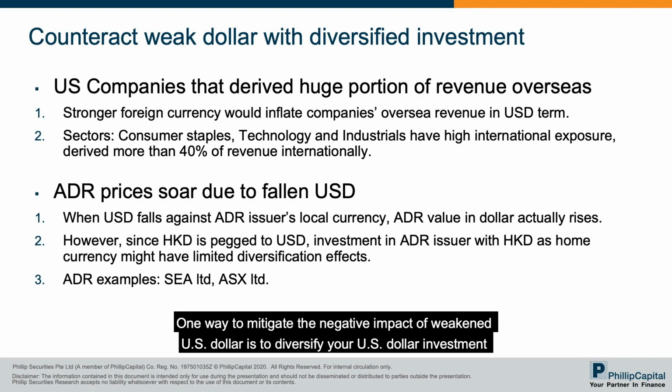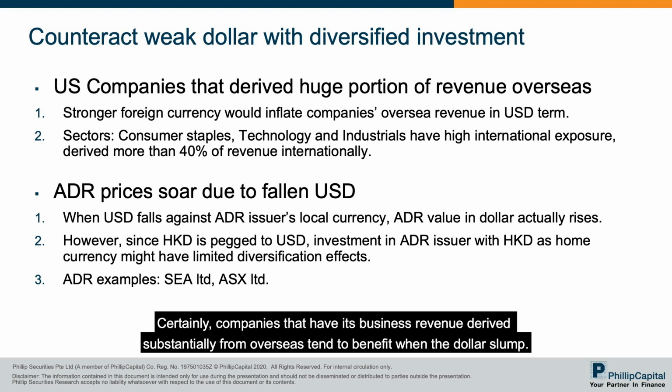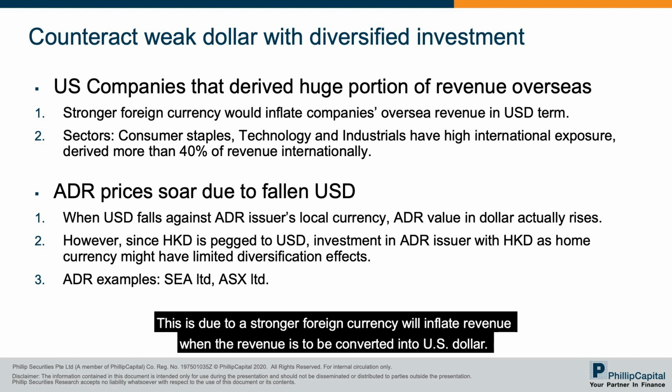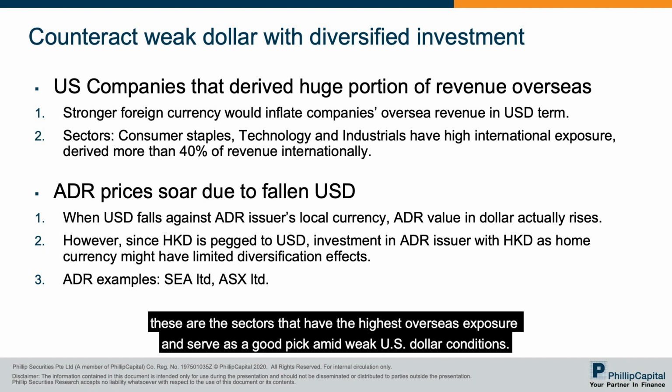One way to mitigate the negative impact of a weakened US dollar is to diversify your US dollar investment in companies or sectors that could benefit from a weak dollar situation. Certainly, companies that have their business revenue derived substantially from overseas tend to benefit when the dollar slumps. This is because a stronger foreign currency will inflate revenue when the revenue is to be converted into US dollar. Sectors like consumer staples, technology, and industrials derive more than 40% of their total revenue internationally. These are the sectors that have the highest overseas exposure and serve as a good pick amid weak US dollar conditions.